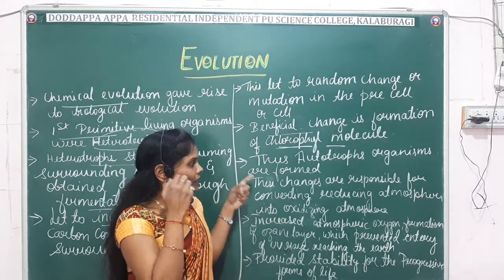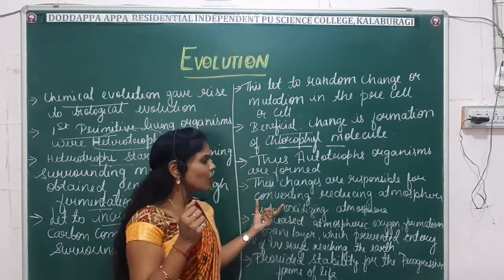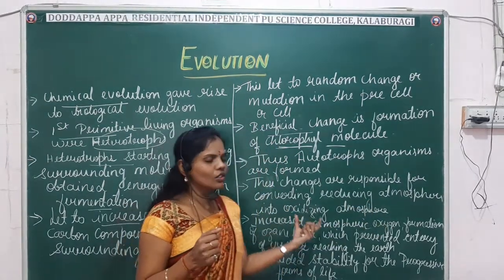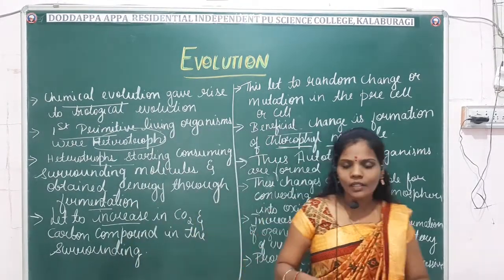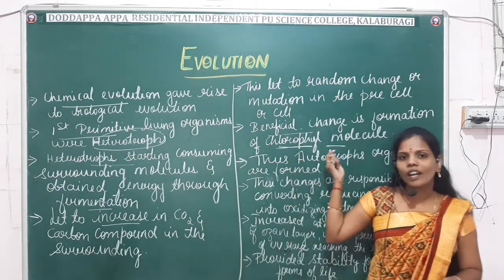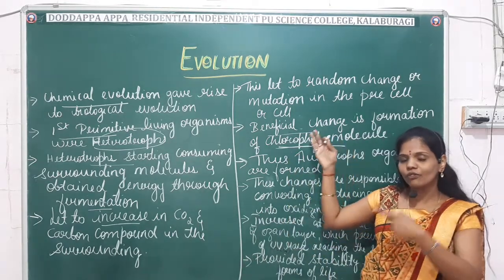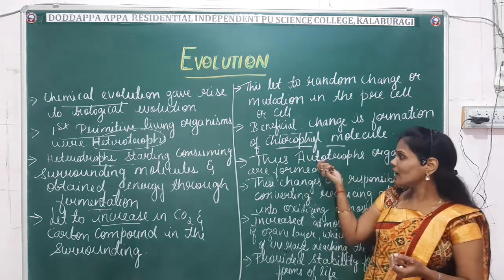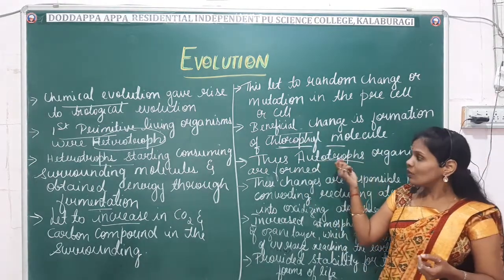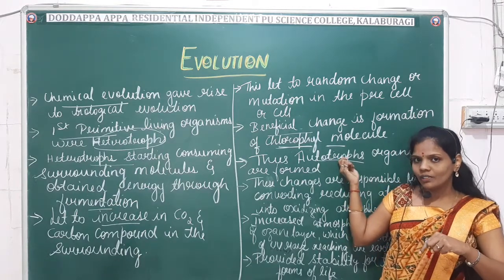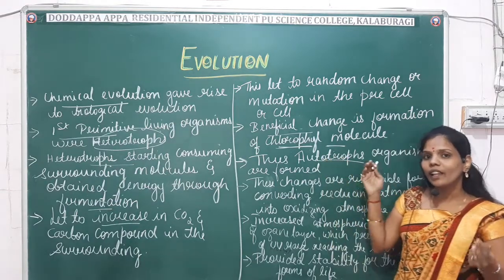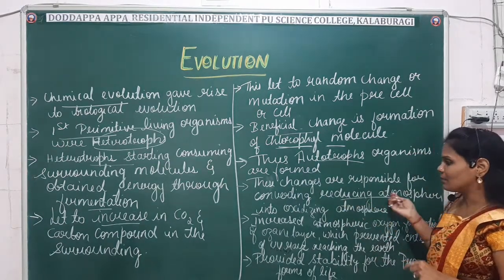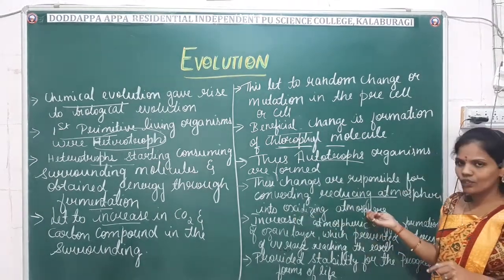Okay. So this change is responsible for converting the reducing atmosphere into the oxidizing atmosphere. After the formation of the chlorophyll molecule, it led to the formation of the autotrophs, right? When these autotrophs were formed, it was helpful in converting the reducing atmosphere into the oxidizing atmosphere.